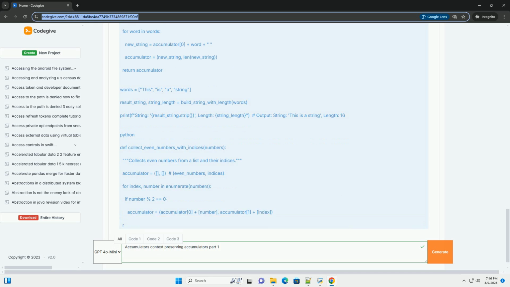This tutorial provides a solid foundation for understanding accumulators and the importance of context preservation. Practice these examples and think about how you can apply the concept in your own projects. Let me know if you have any questions.